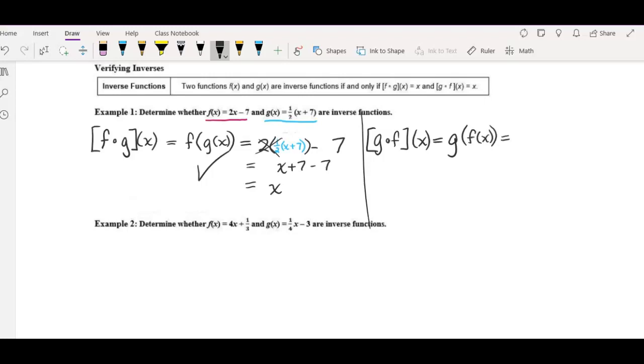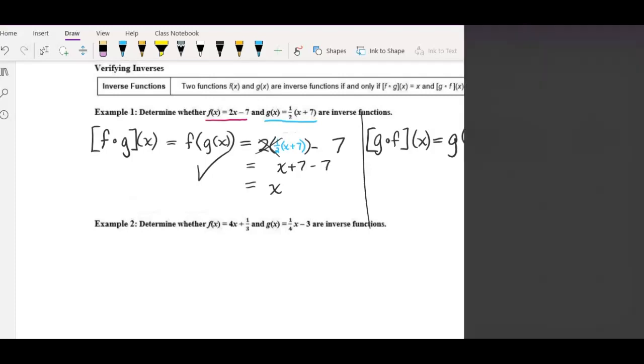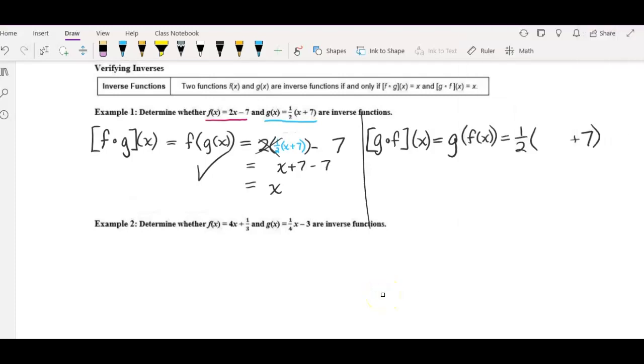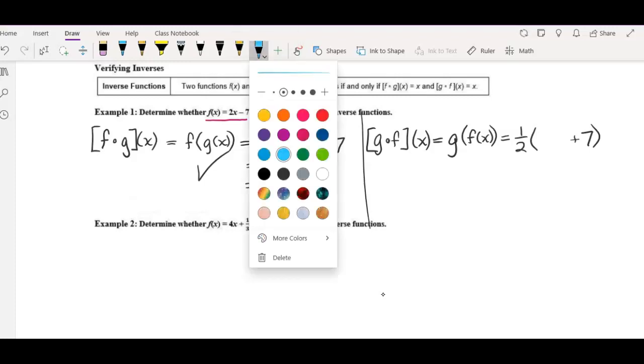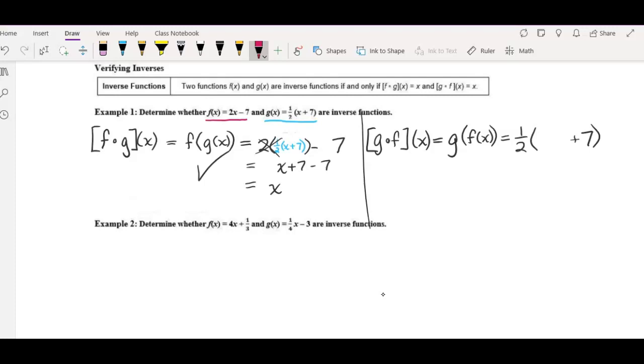Now I'm going to start with the g function, 1/2 x plus 7. Going to erase x, and I'm going to put in what x equals. In this case, x equals f of x. So 2x minus 7. Okay, now we're ready to simplify.